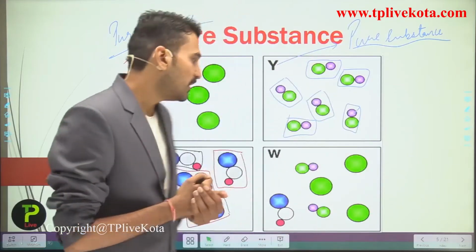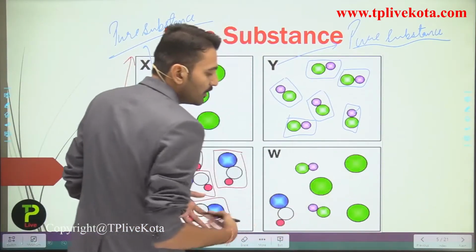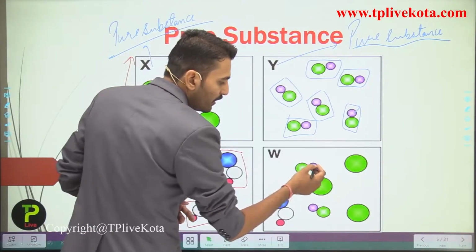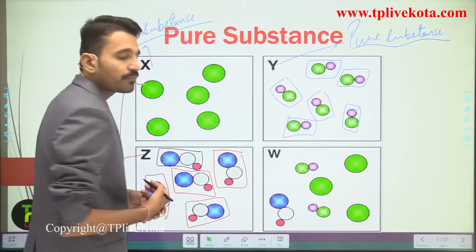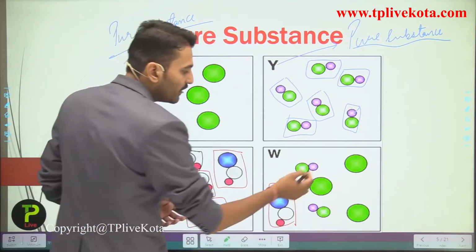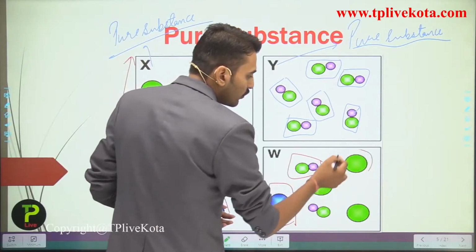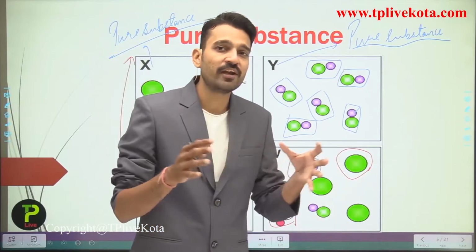Talking about the W, W contains one green particle, one green and one purple particle, and one blue, one white and one pink particle. So this is a single particle, this is also a single particle, this is also a single particle, and all these three particles are different from each other.